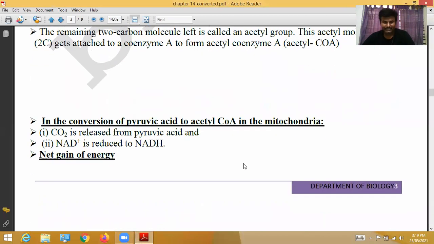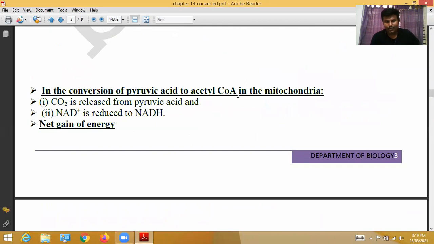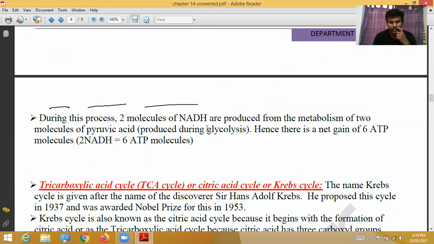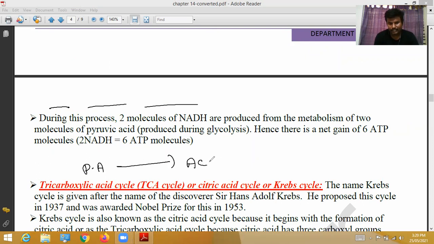Now, in the conversion of pyruvic acid to acetyl coenzyme A in the mitochondria, carbon dioxide is released from the pyruvic acid and NAD ion is reduced to NADH. Already we discussed that. Net gain of energy: during the process, 2 molecules of NADH are produced. What does during the process mean? Pyruvic acid is converted into acetyl coenzyme A, carbon dioxide is released, and NAD ion is reduced to NADH.